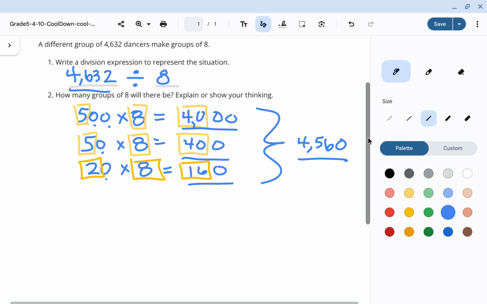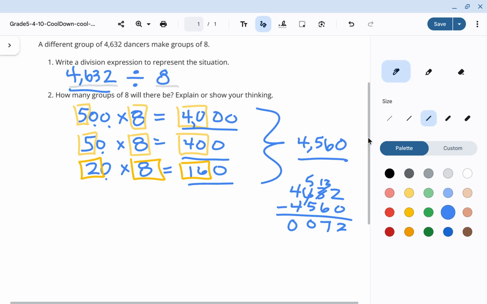How many more left do I have? Let's go ahead and think. A lot of us might do this step in our head, and that is perfectly fine. But go ahead and let's think about it here for those of us that might still be thinking. We have 2 minus 0 is 2. 13, because I had to borrow from the 5, borrow from the 6, make it a 5. I gave a group of 10 to this 3. So I have 13 minus 6, which is 7. 5 minus 5, which is 0. 4 minus 4, which is 0. I still have 72 dancers that I need to use up.